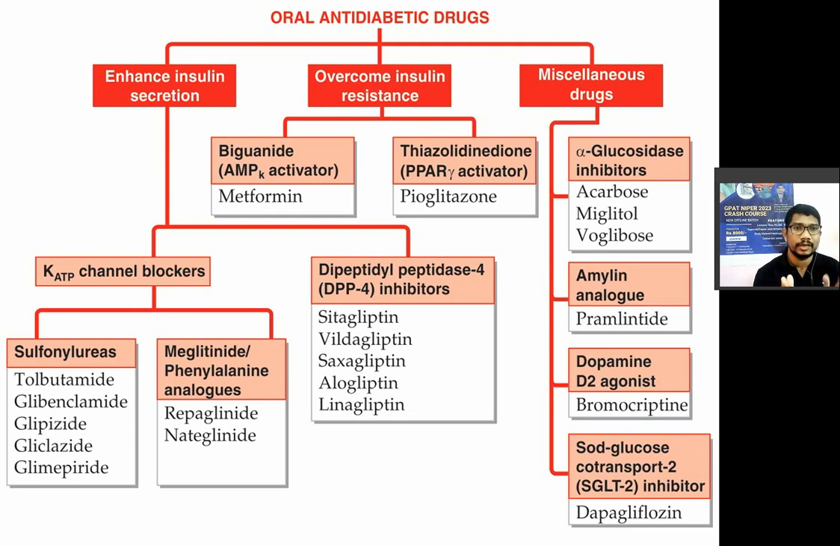Type 1 में इंसुलिन ही लगने वाला है. So oral anti-diabetic drugs, this classification is very important. Okay, so drugs for treatment of diabetes, oral hypoglycemic drugs are classified into different, mainly 3 types.